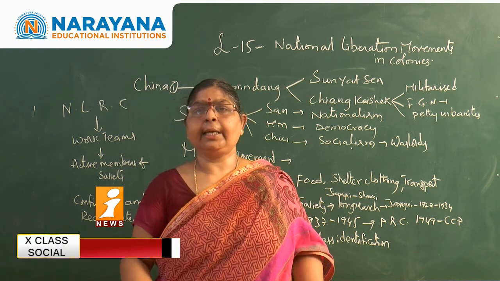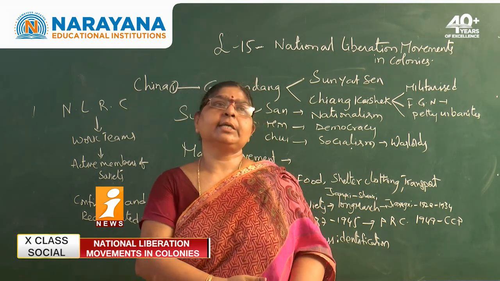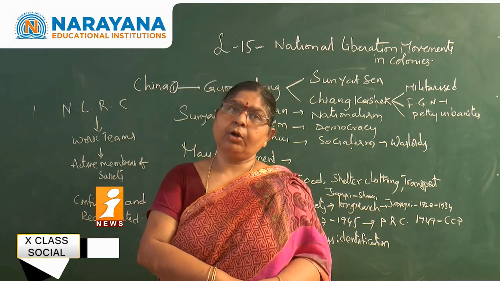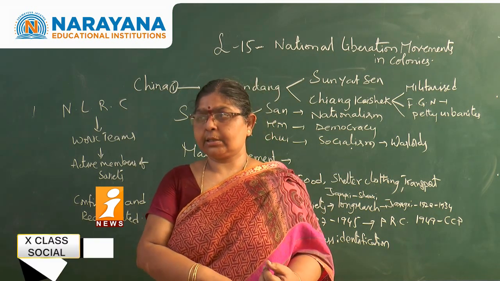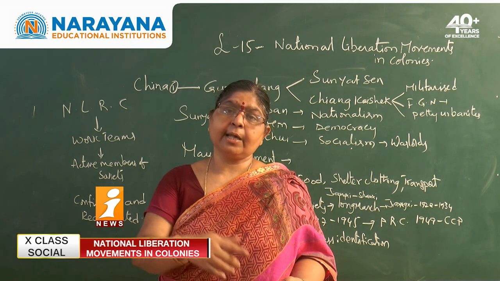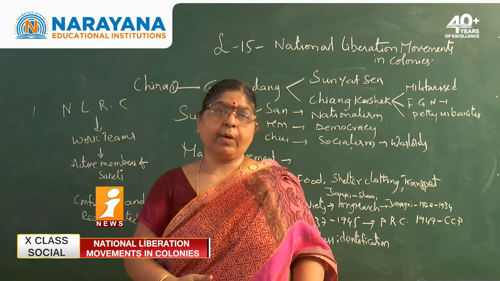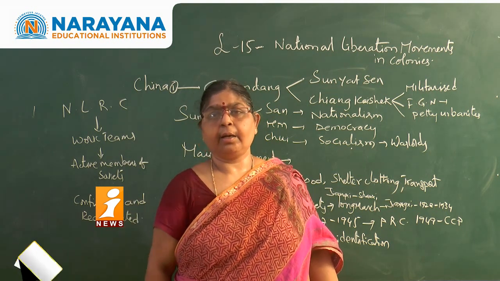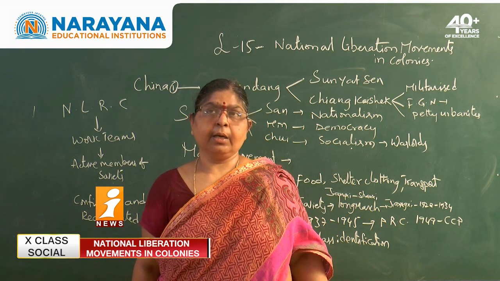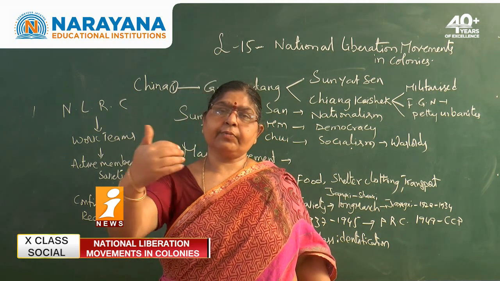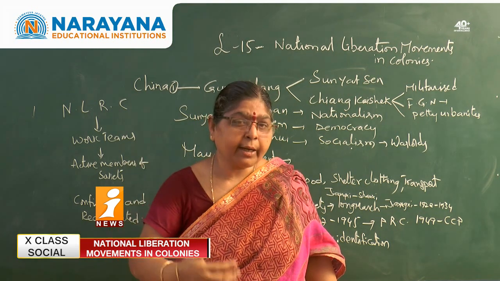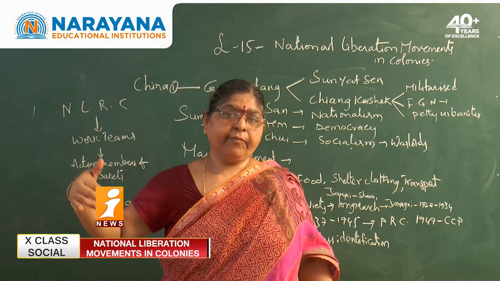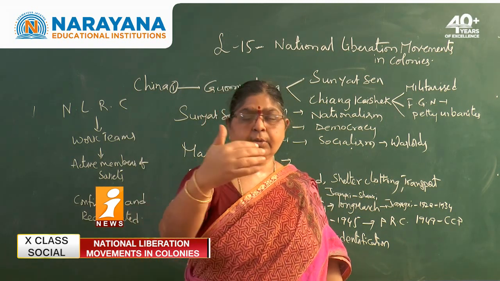The landlords automatically gave complaints to Chiang Kai-shek. So Chiang Kai-shek and his government started attacking Mao Zedong. One thing is that the landlords gave complaints. The second thing is that the increase in the popularity of Mao Zedong also made Chiang Kai-shek attack Mao Zedong. And now Mao Zedong, to protect himself from the attacks or the blockade of the Kuomintang, started hiding himself and went from Jiangxi to Shanghai.